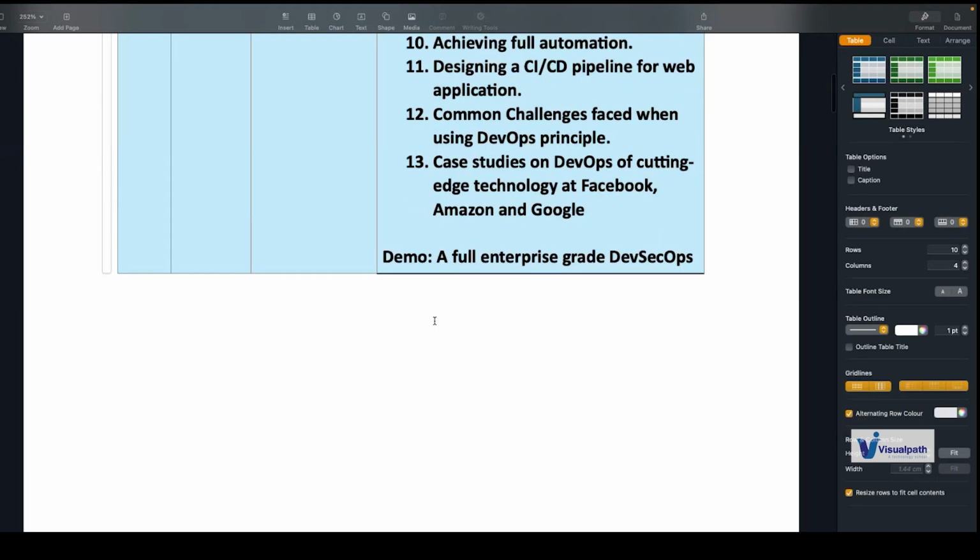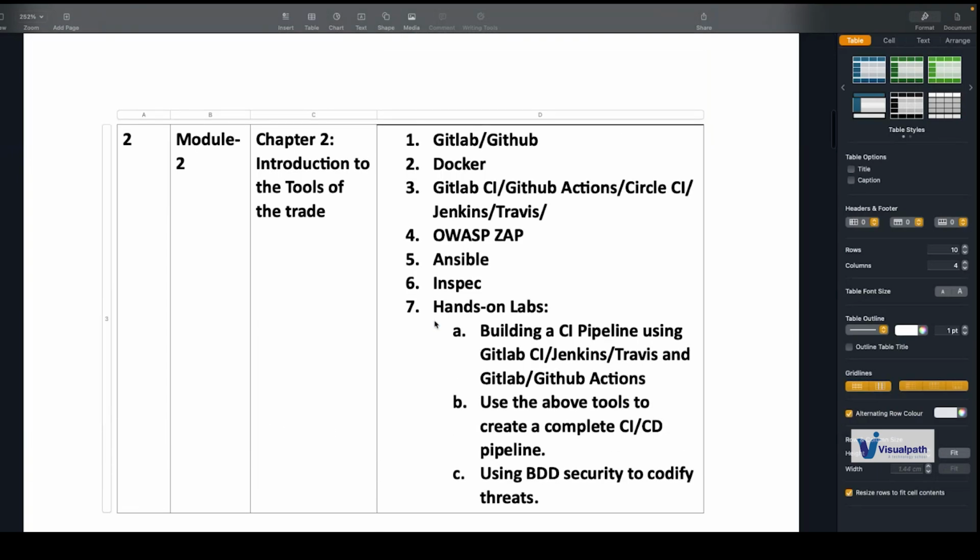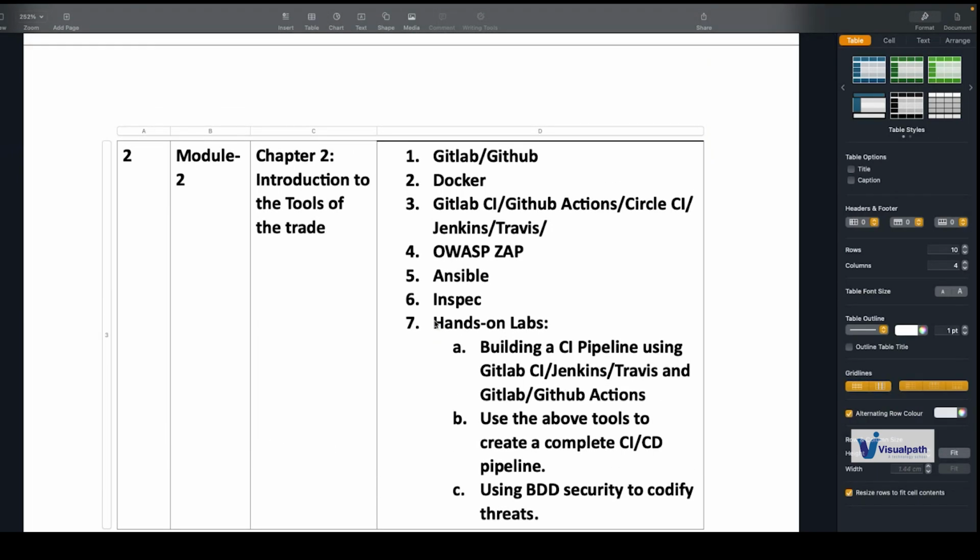So here, once you have a basic understanding, we will move towards module 2, where you will understand what GitHub is. By then I have already taught you about Docker. Then we will understand what GitHub Actions is. GitHub Actions is an automation. It can trigger workflows, and with that workflow you can do multiple automations. We'll talk about OWASP ZAP, which is an open source scanning tool.